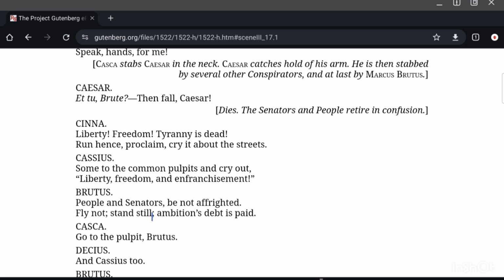Brutus: People and senators, be not affrighted. Fly not, do not run here and there. Stand still. Ambition's debt is paid. Whose ambition? Caesar's ambition. What ambition? To become the king. That was a bad ambition of Caesar, and he has paid for his ambition. He has paid it with his death.